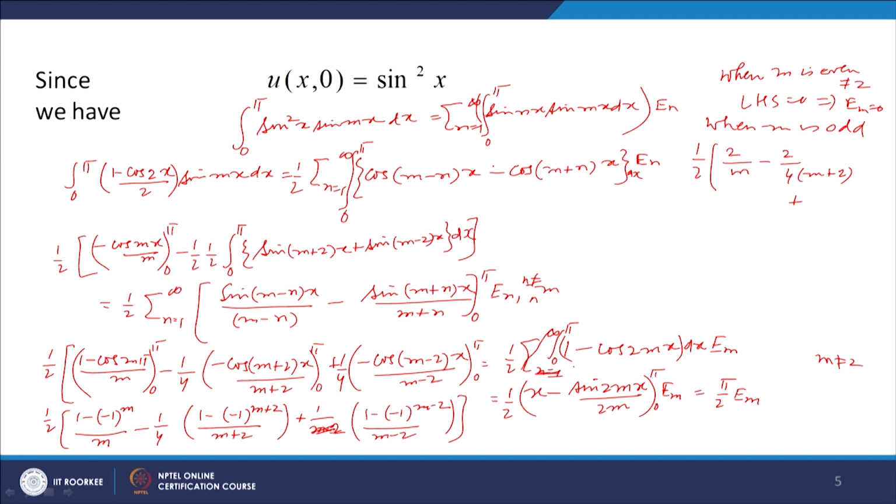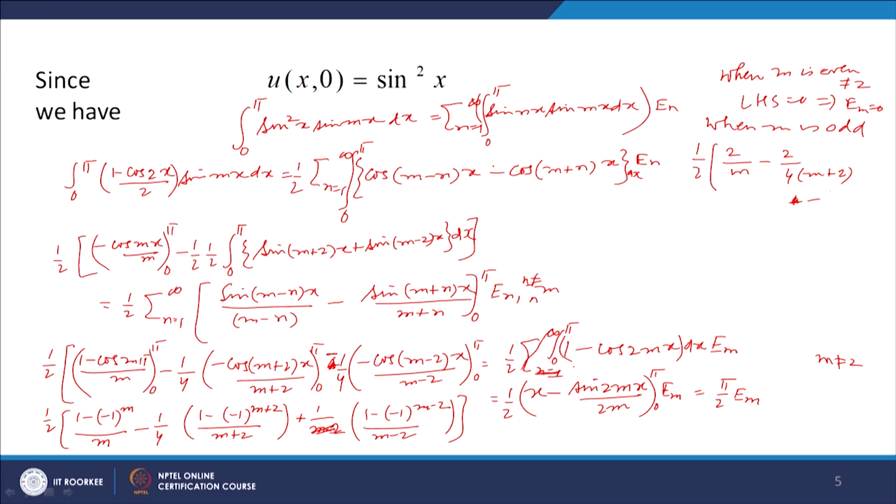So, minus, and this will be also minus, because we have minus sign here, so that minus times this we shall have.